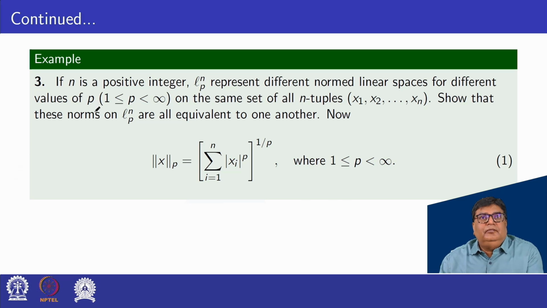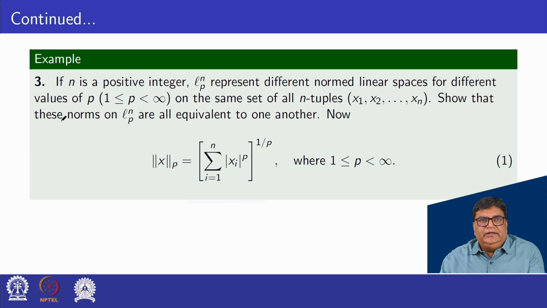Example third. If n is a positive integer, Lp^n represents the different normed spaces for different values of p, where p lies between 1 and infinity, on the same set of all n-tuples (x1, x2, and so on, xn).